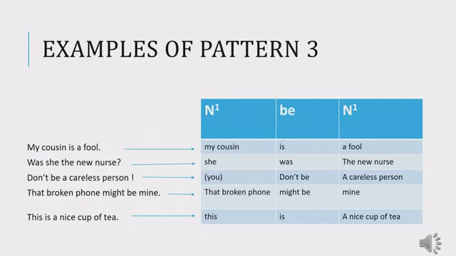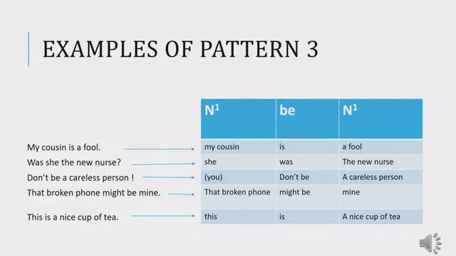The subject is implied, as I've said before. With command or imperative sentences, the subject is implied. It is you. So the sentence is originally, "You don't be a careless person." You is N. Don't be is B. A careless person is N. In fact, you is N1 and a careless person is N1 because here we are talking about the same person.